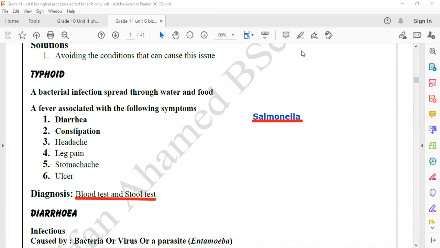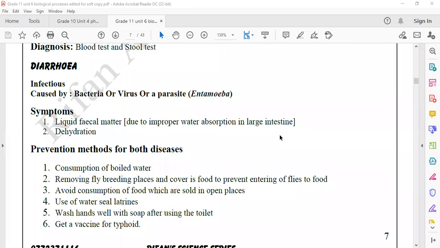So, completing typhoid, we are coming to the next disease, diarrhea. Diarrhea can be due to three reasons. It can be bacterial diarrhea, viral diarrhea, or parasitic diarrhea caused by the parasite called entamoeba. In that case, the feces will be in liquid form.